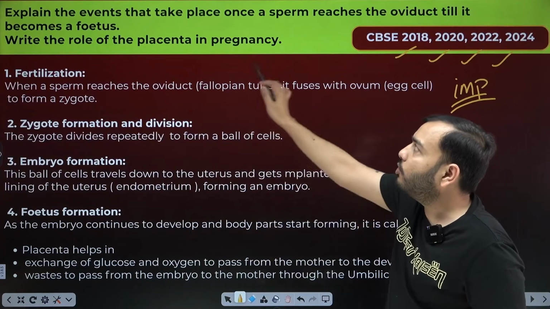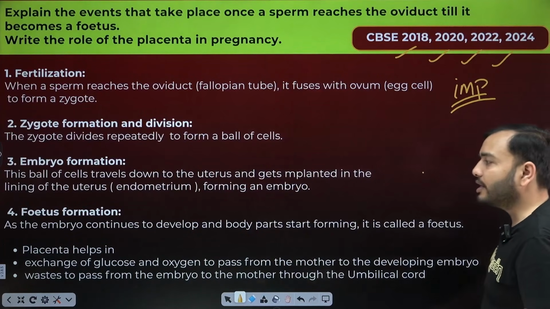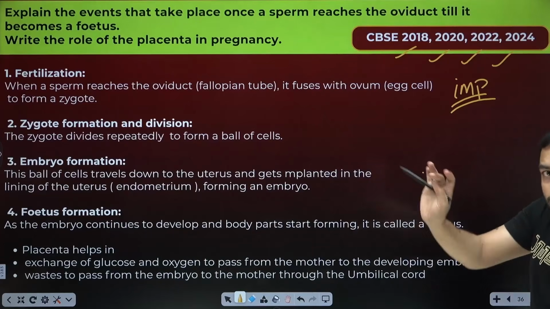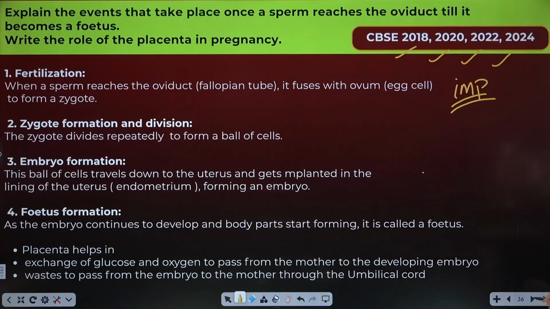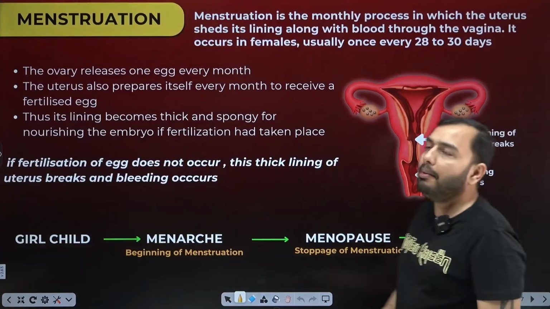Next is the role of the placenta in pregnancy. I told you the role of the placenta. One is to supply glucose and oxygen to the child and to carry waste from the child to mommy. Okay. Acha. Next, beta, menstruation.